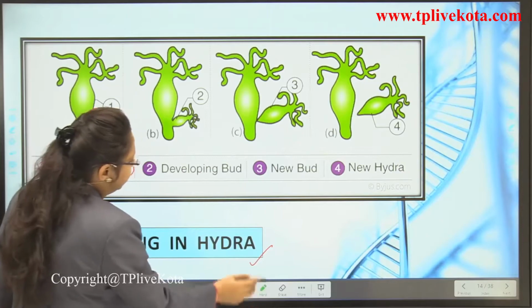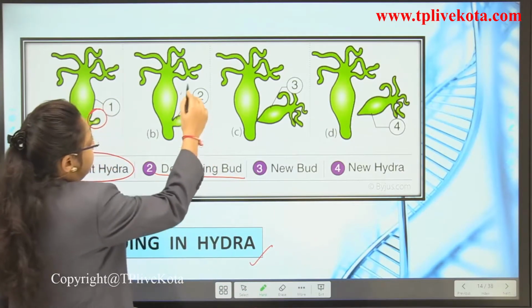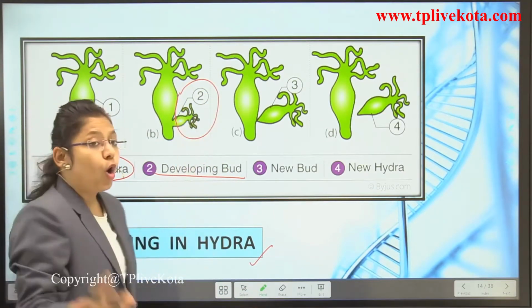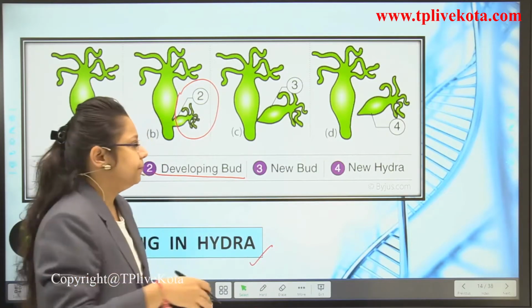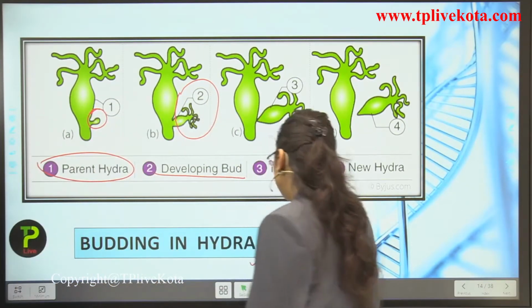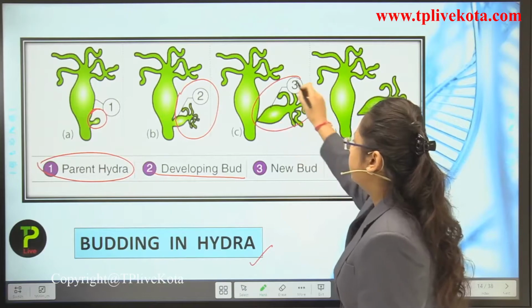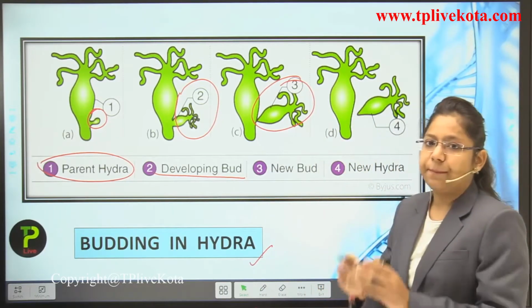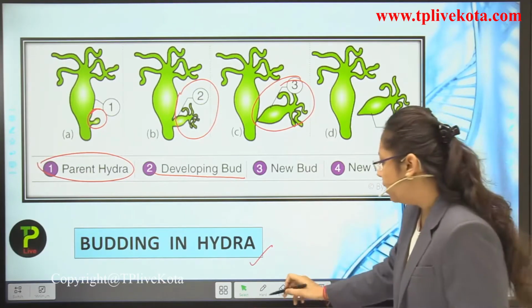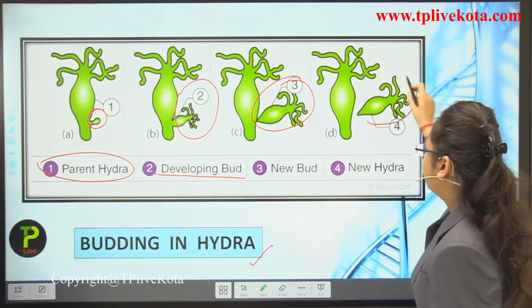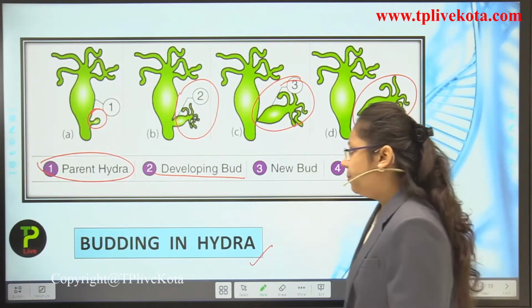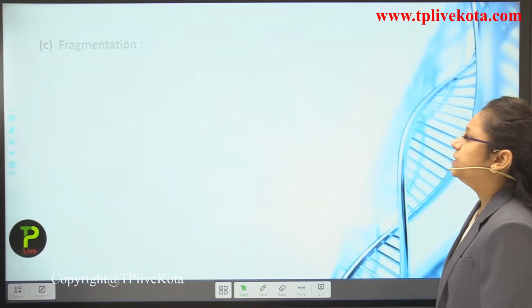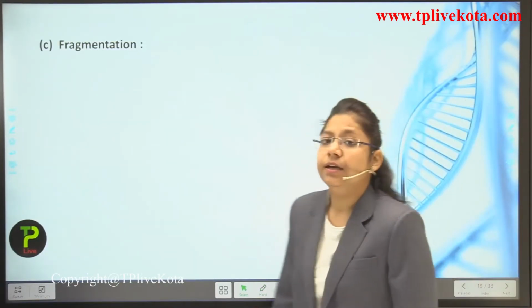Now, what will happen? This is a developing bud. It is getting developed on the body of the hydra. Now, the new bud will be produced completely. Now, after completion, what will happen? It will get detached off from the body, and the new hydra will be produced. Okay, students, so this is how budding takes place inside hydra.